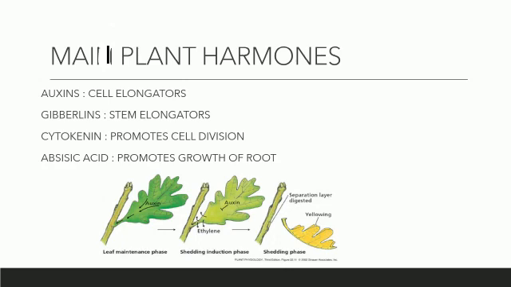These are the cell elongators which elongate the cell for the growth of the plant. So it is very essential for the plant. And gibberellins are nothing but stem elongators. Stem elongation is very necessary in plants for the formation of fruit. So gibberellins act as a major component in elongating the stem.